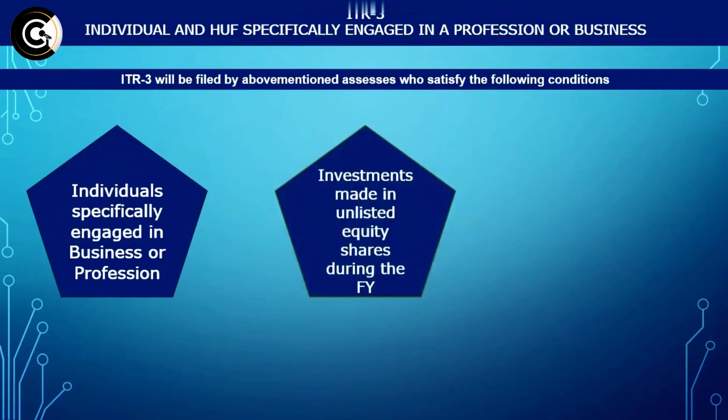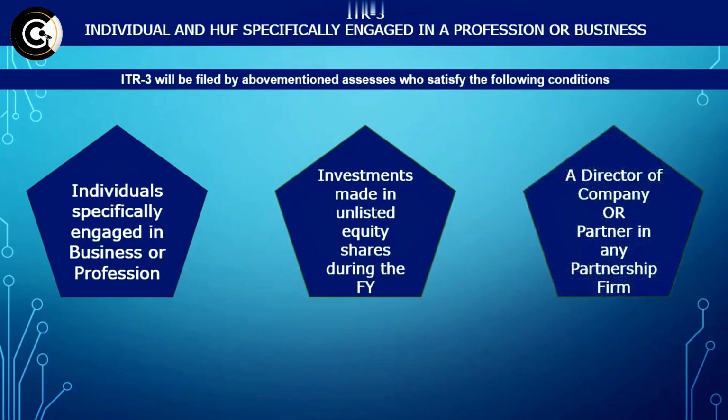The second condition is that they have made any investments in unlisted equity shares in any company during the financial year. And the third main condition is they are a director of a company or a partner in any partnership firm. As I mentioned earlier, any director of a company is not required to file ITR 1, neither required to file ITR 2.